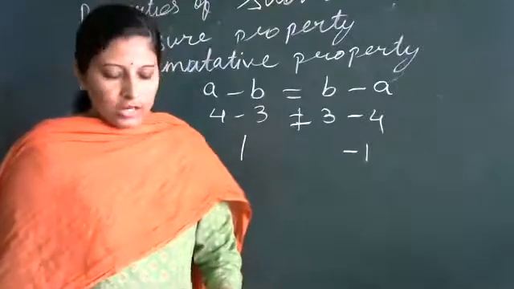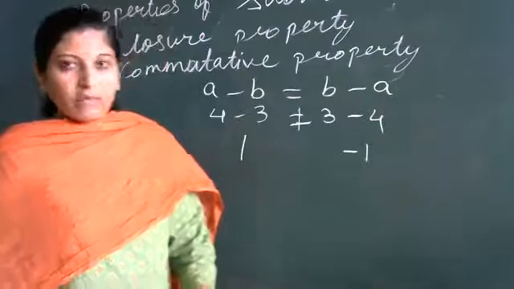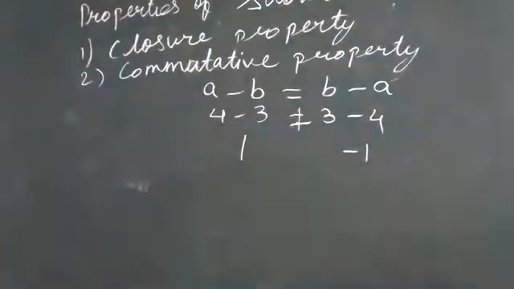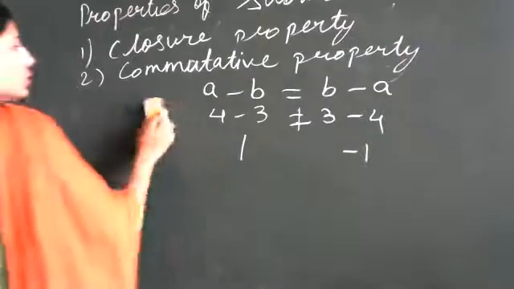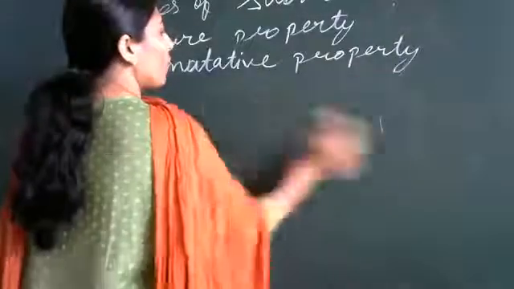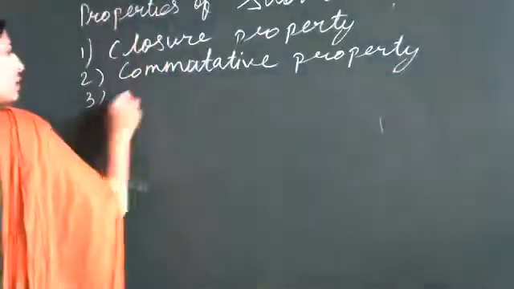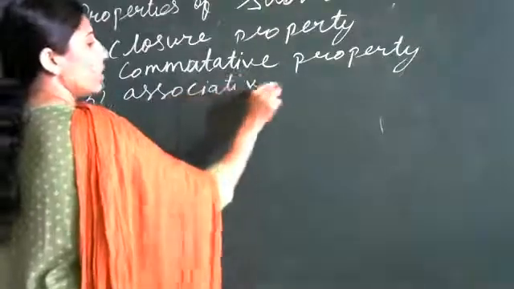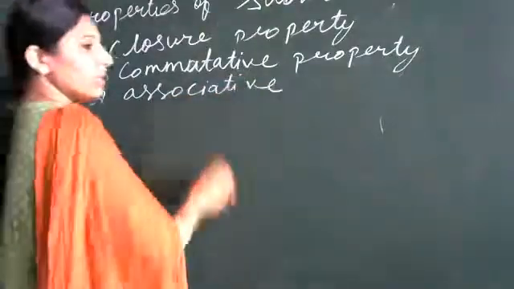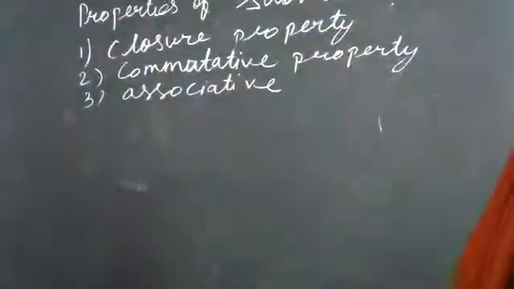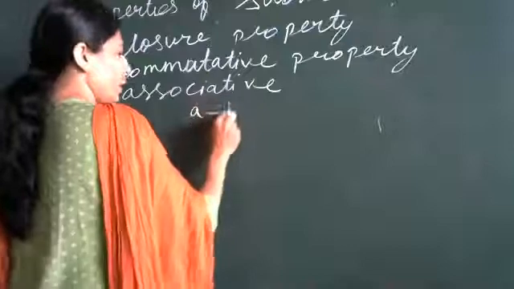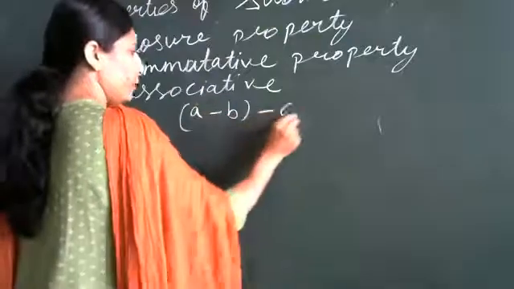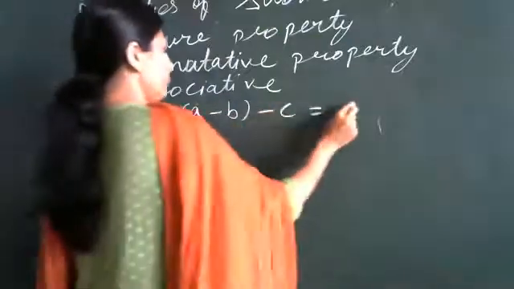Okay, understood two properties? Now we will see the third property. We will see whether the third property holds for this or not. Third property is associative, for three numbers. A minus B, bracket, minus C.